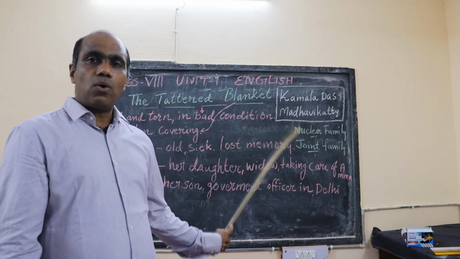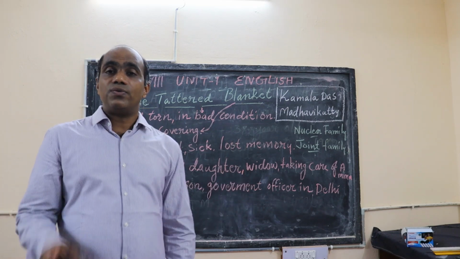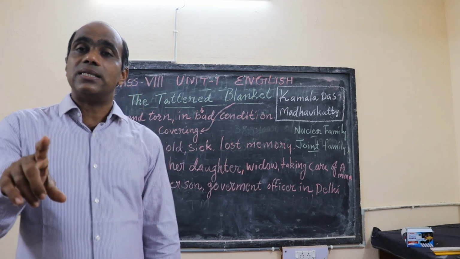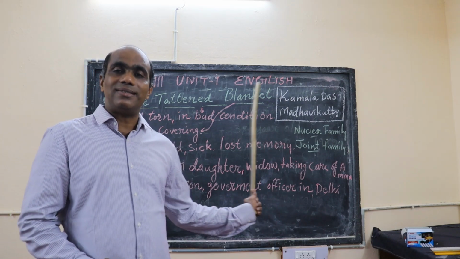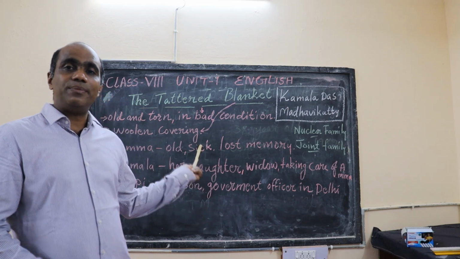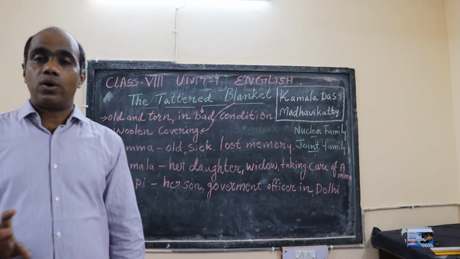But now we are going to learn the meaning of two words here. Our first word is tattered, another word is blanket. So what is the meaning of the word tattered? Tattered means old and torn.